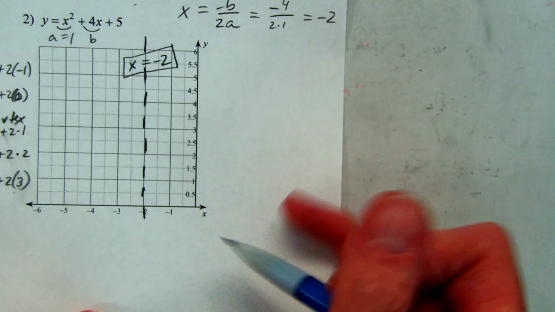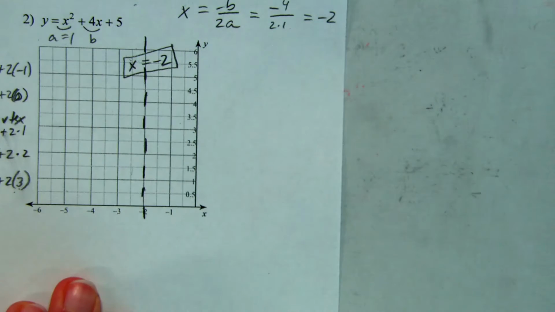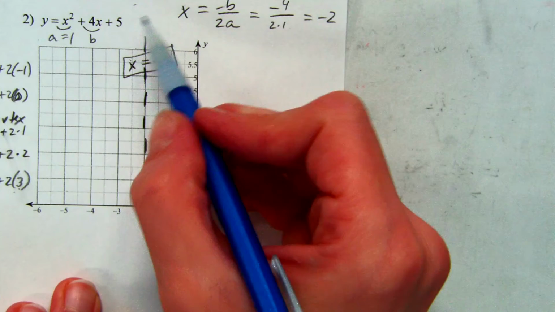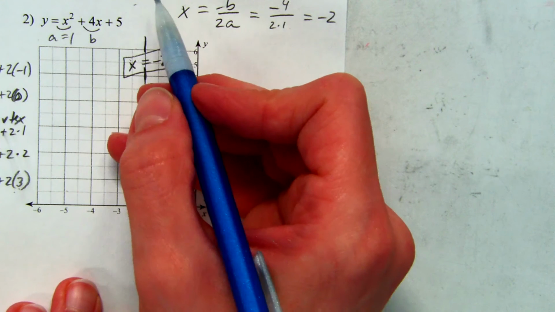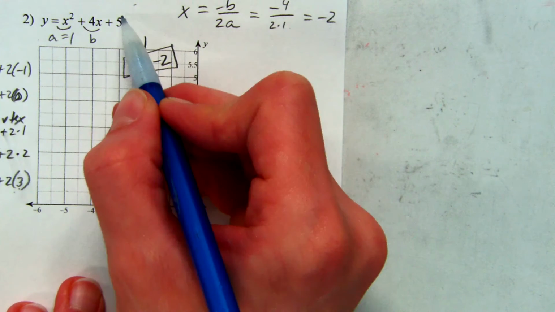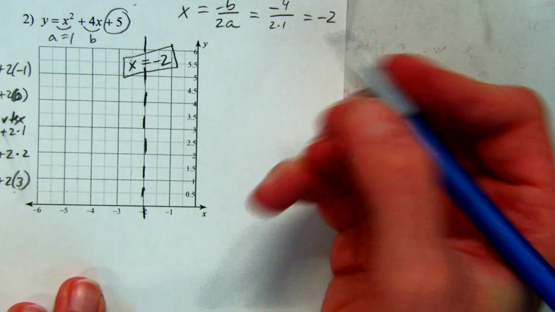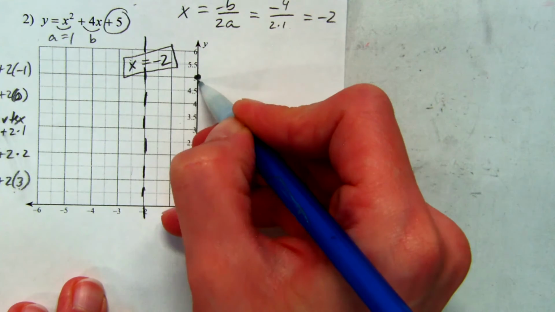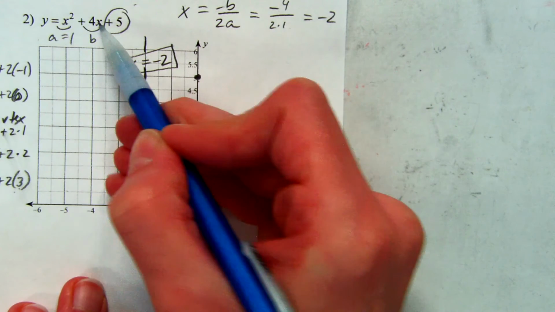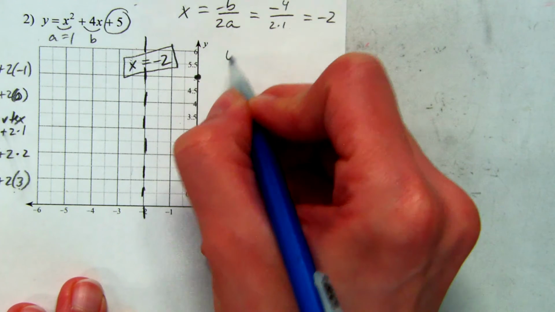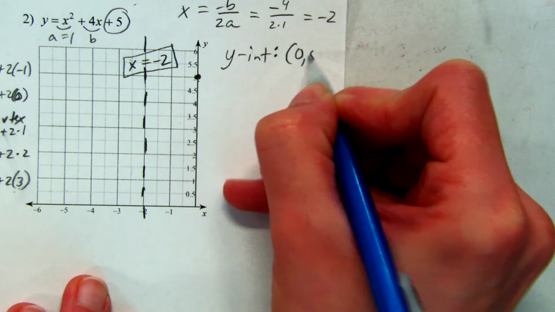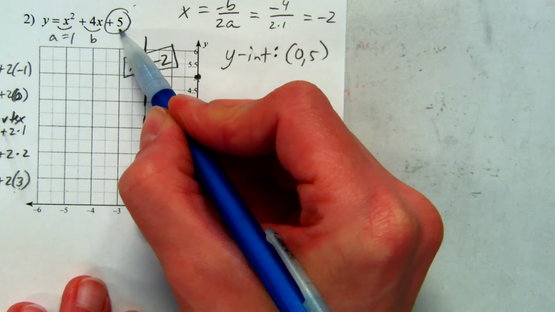Let me ask you this. From the equation, tell me what the y-intercept is going to be before we do anything else. 5. So this number right here means that it's going to go through the y-axis at 5. And the reason is that's what's going to happen when I put in 0. These are going to go away. We get 5. So I could go ahead and say that my y-intercept is the point 0, 5. I just got that out of the equation.